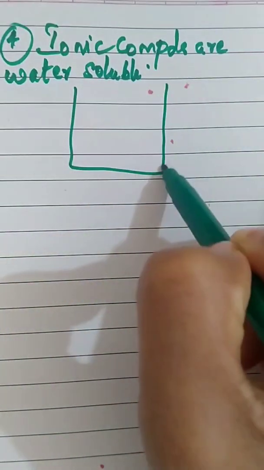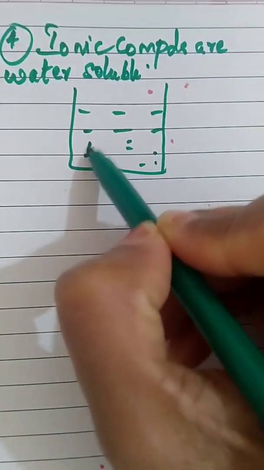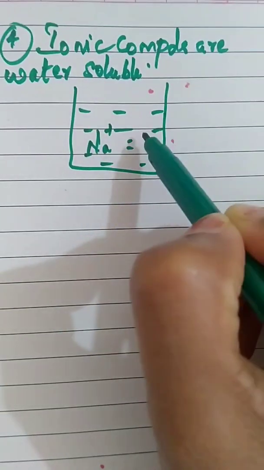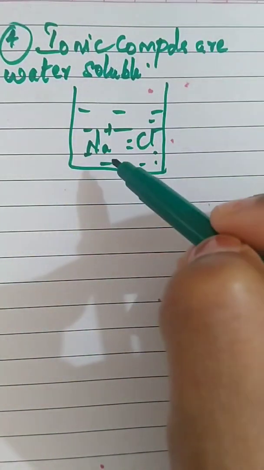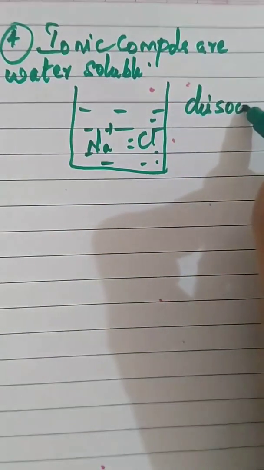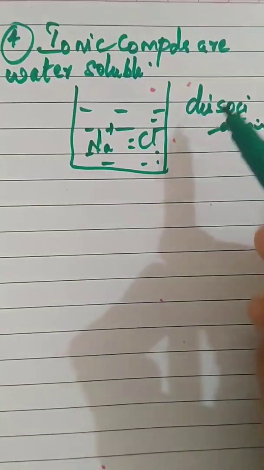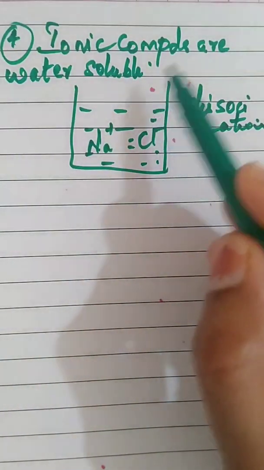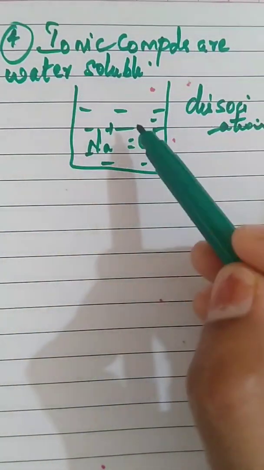So suppose you put NaCl in water, they get dissociated into Na+ ions and Cl- ions. So as a result of dissociation, a new force of attraction is established between the ion and the surrounding water molecules.